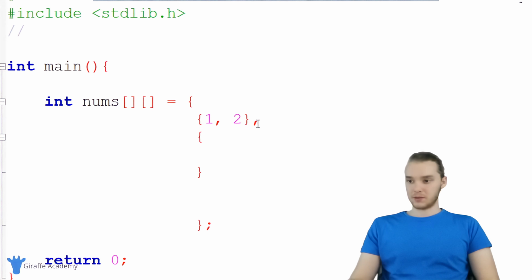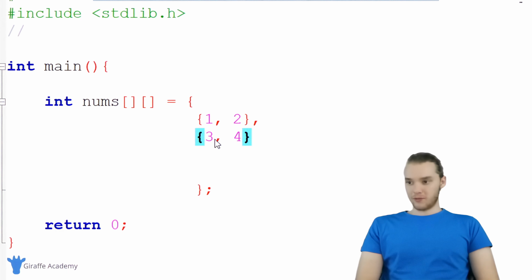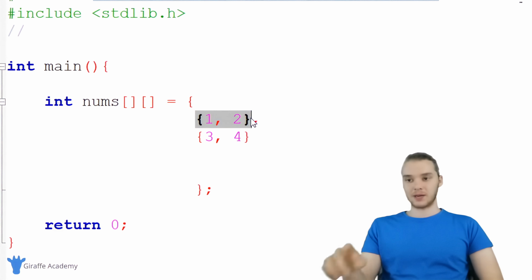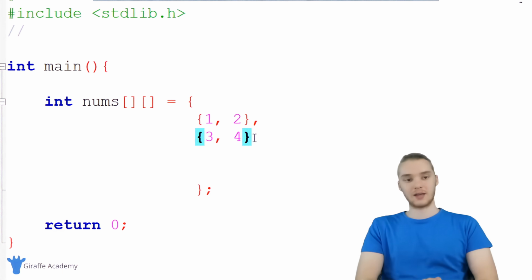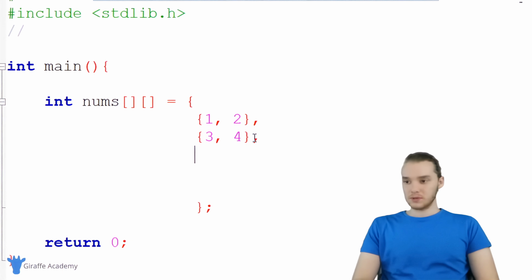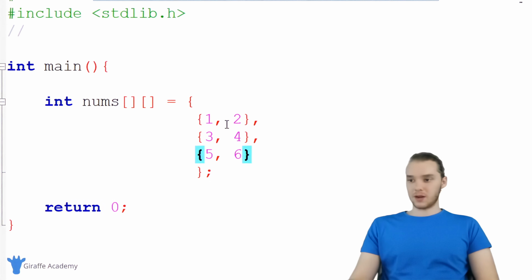So let's make another one. Now we're gonna say 3, 4. So this whole array, that's the first element in the nums array, right? And that array has 2 elements inside of it. Same thing with this one. This is the second element in the nums array, and it has 2 elements inside of it. So it's basically an array within an array. Let's make one more. And so this is gonna be 5, 6. So now we have 3 array elements, right? 1, 2, 3. And each of them has 2 elements inside of them.